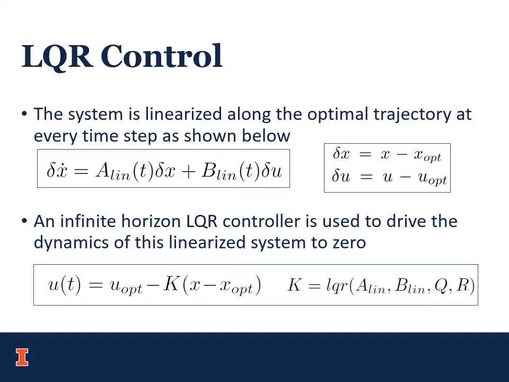After a trajectory is found using trajectory optimization, the real system must be made to follow this trajectory. As a discretized system was used previously, an open loop control law cannot be used here. For this reason, an LQR control law is used, which is valid for linear systems. So the system is linearized along the optimal trajectory, and the dynamics of the deviations from the optimal trajectory are linear at every time step.